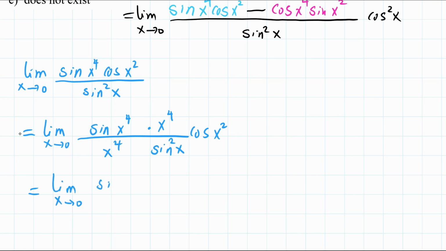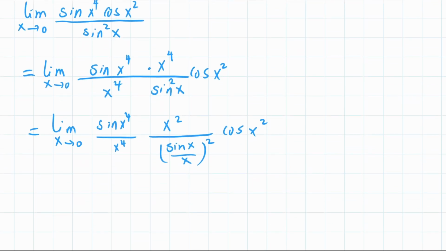This is sine x to the 4 divided by x to the 4, and that's x squared. I'm taking only two of these, and I'm putting this as sine x over x, and everything is just squared. That can be, x to the 4 can be retrieved by just bringing this x down below the sine again. So this is cosine of x squared.